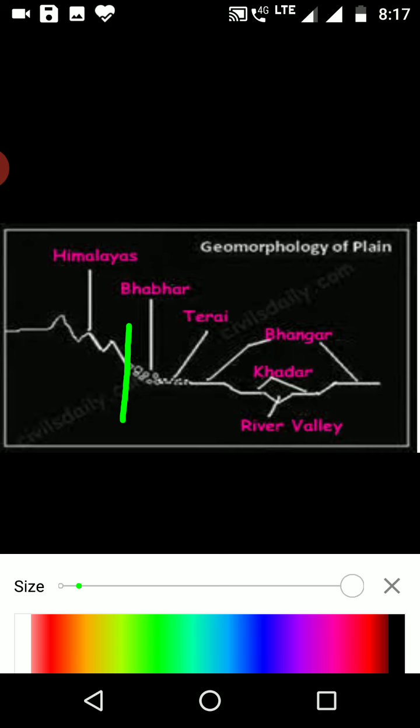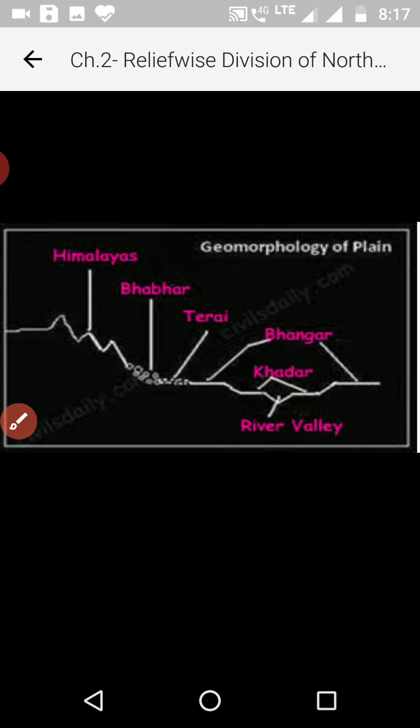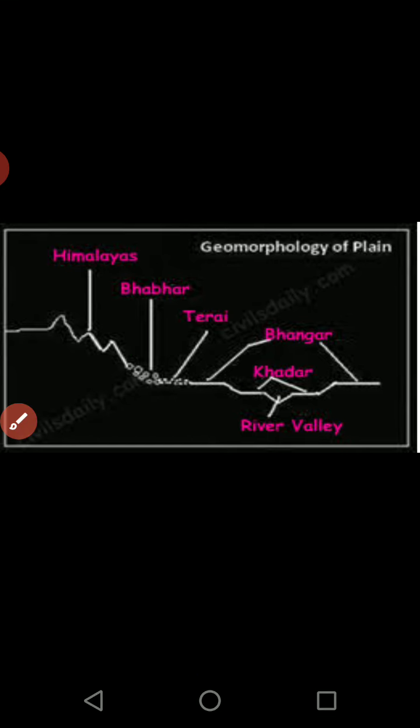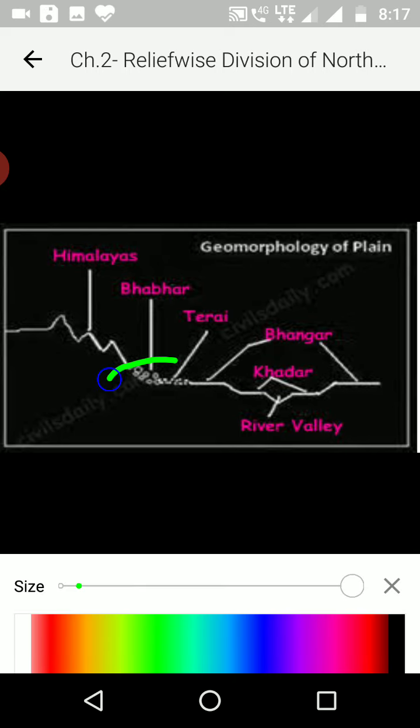It will deposit the heavy material first, because the boulder material, the rocks, the pebbles, these are heavy to carry than the finer material. So this boulder material will get deposited at the foothills of any mountainous region, or in case of river Ganga, at the foothills of the Himalayas.